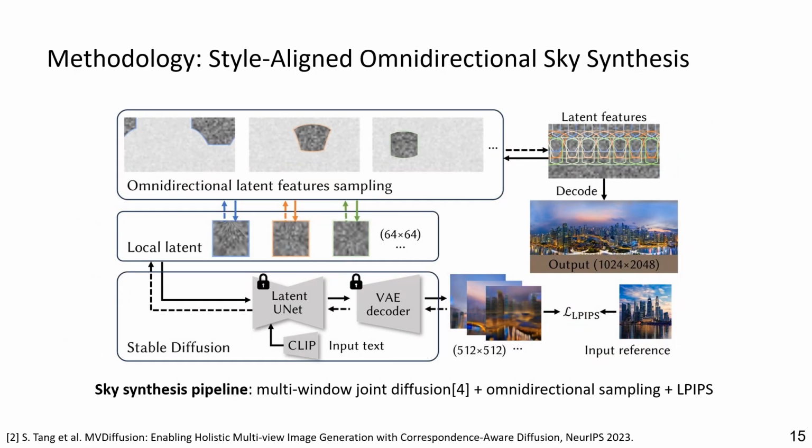Finally, to enhance the atmosphere, we automate the style-aligned sky synthesis. Specifically, we propose the omnidirectional latent features sampling strategy and utilize multi-window joint diffusion technique with a perceptual loss.